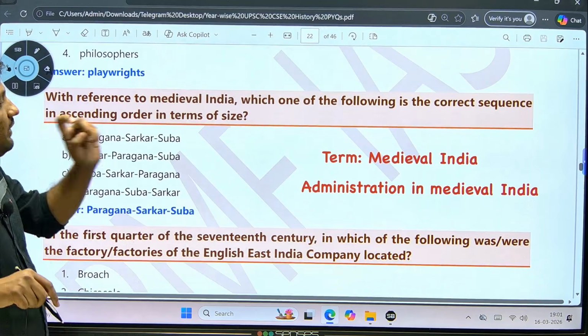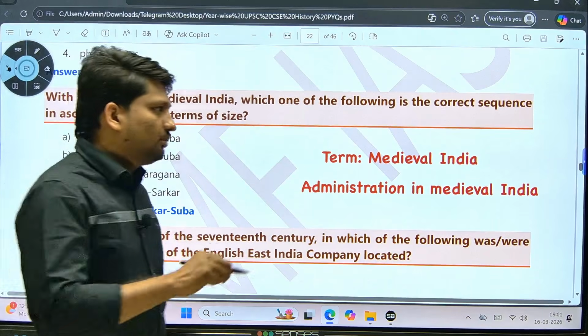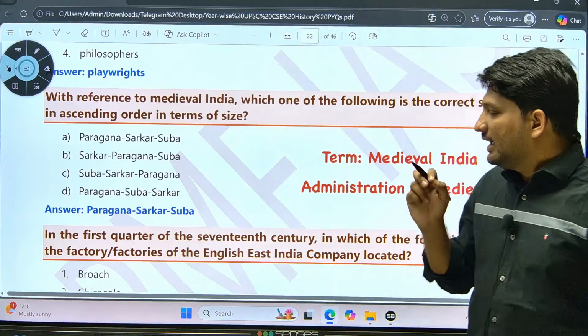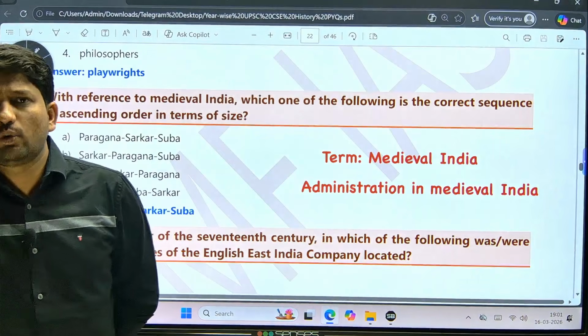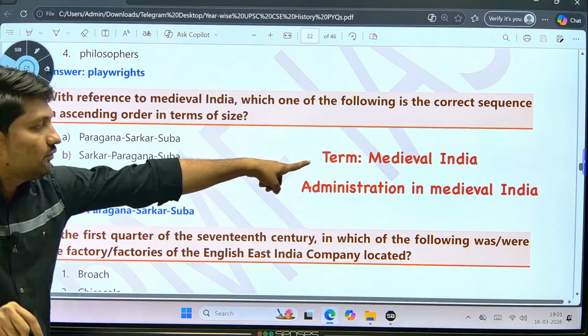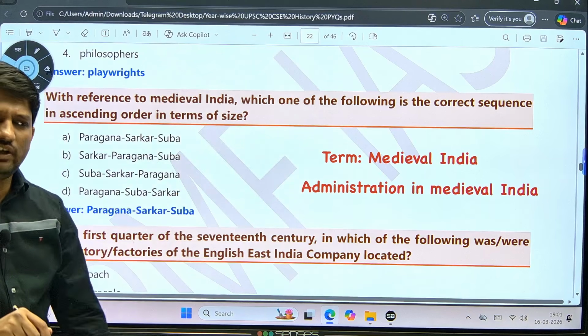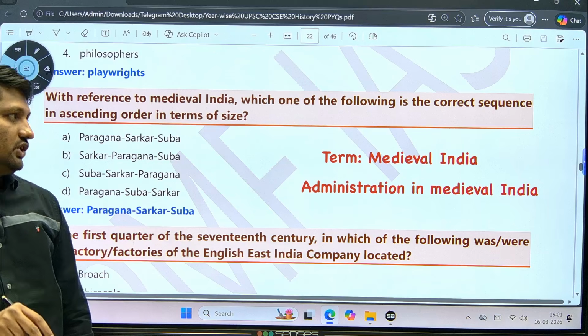Then in the medieval period, I already told you, if they are asking questions from this medieval period, then they are definitely asking some easy question from this Delhi Sultanate or Mughal Empire, or they are asking for some of this term from this medieval administration. So, when we are discussing this medieval period, we will focus on this pure administration.